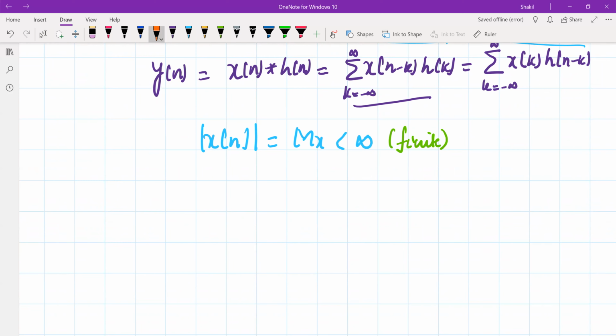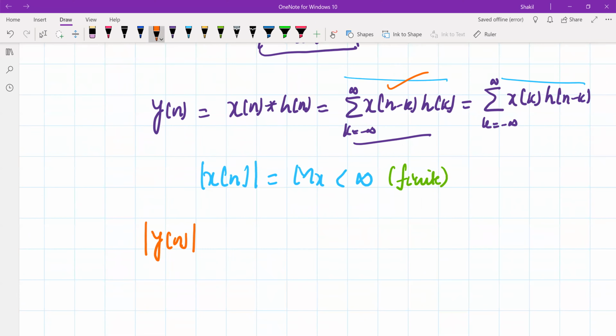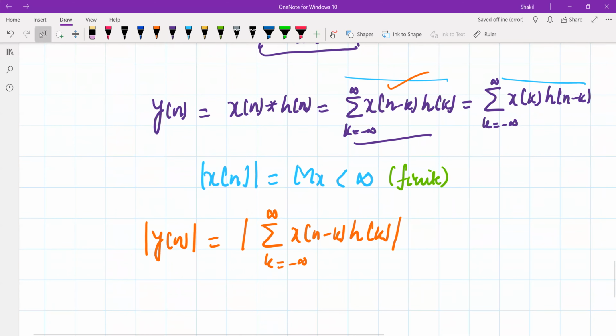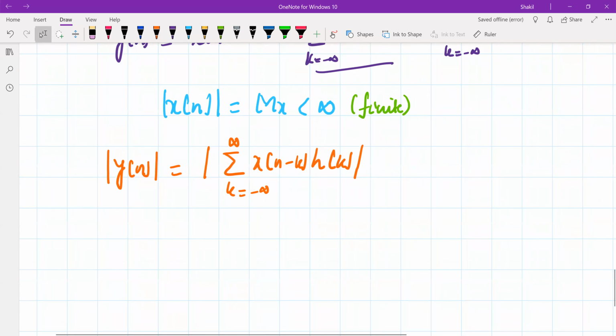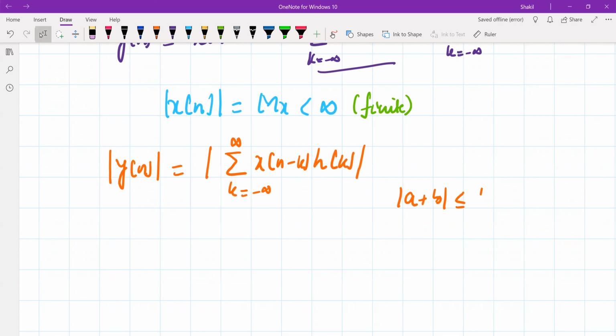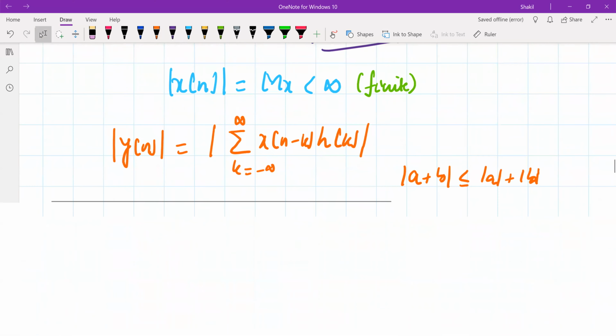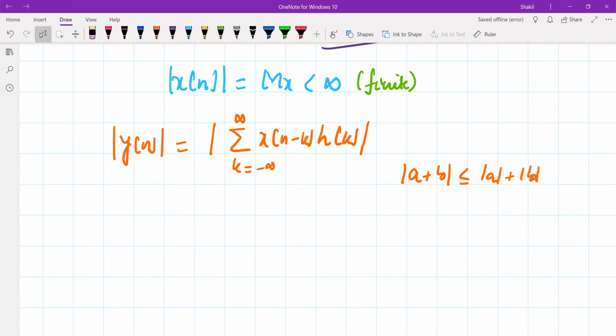Now, to determine whether the output is stable, meaning finite or not, let's check that. Taking the magnitude on both sides of the output, this will be the same as the magnitude of the left hand side. Now I'm going to use the property that magnitude of a plus b is less than or equal to magnitude of a plus magnitude of b.